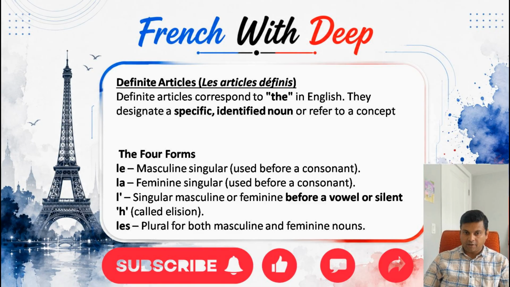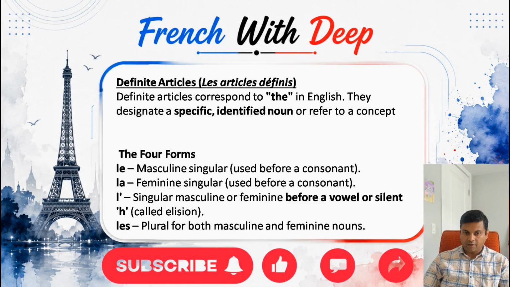And if we are using a definite article before a vowel or silent H, we use L apostrophe, irrespective of whether it is masculine or feminine. Next we have the fourth one, used for the definite article in plural form. The plural form is les.